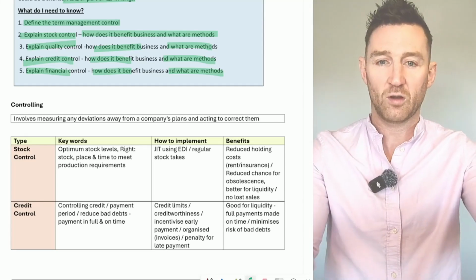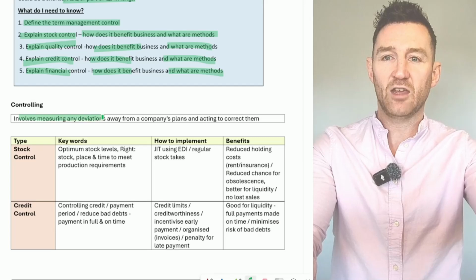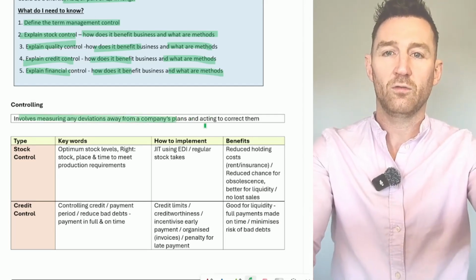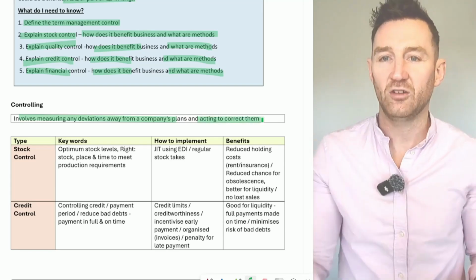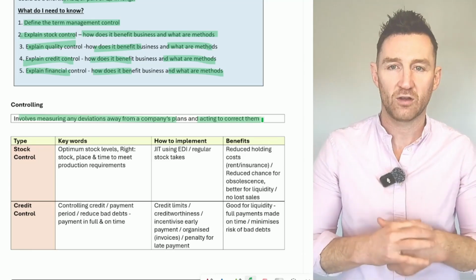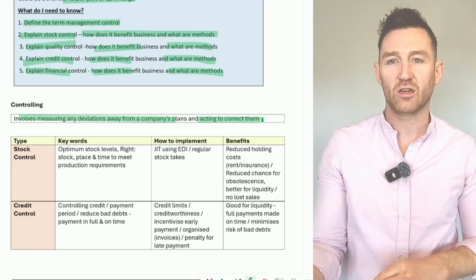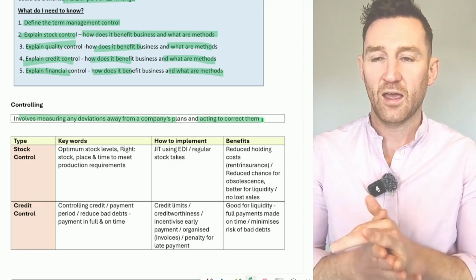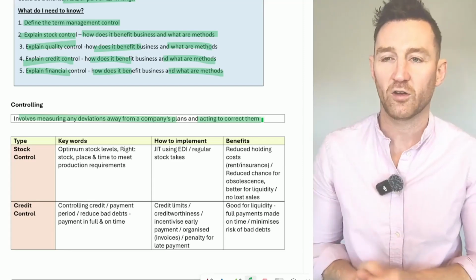So for controlling, you would start by saying this: it involves measuring any deviations away from a company's plans and then putting in place strategies to correct them, or acting to correct them in some way. So controlling is about measuring any deviations away from the company's plans and then acting to correct those deviations, those movements away from their target.